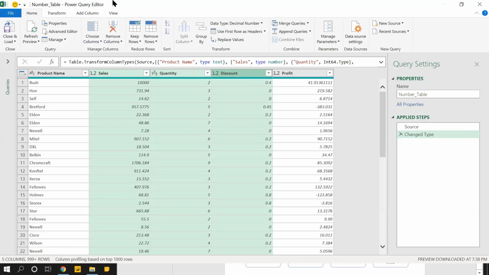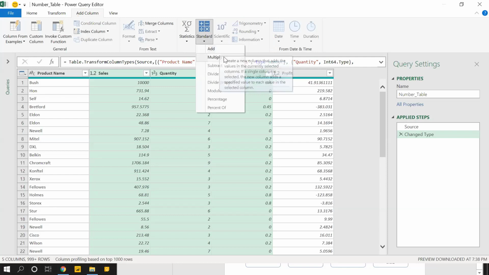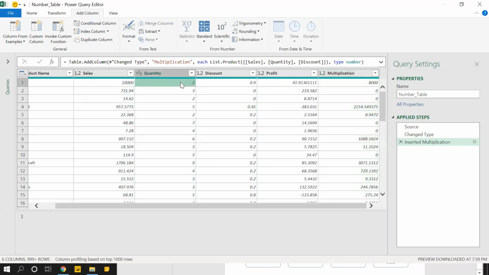Rather than writing functions, why not go to the add column menu bar? This is the add column menu bar, and we'll spend a few minutes on this section, that is the number section. I have this standard. We have ready-made functions like add and multiply. So you see all three columns have been multiplied. Let's cross check any one answer. 10,000 into 2 is 20,000. 20,000 at 40% becomes 8,000.